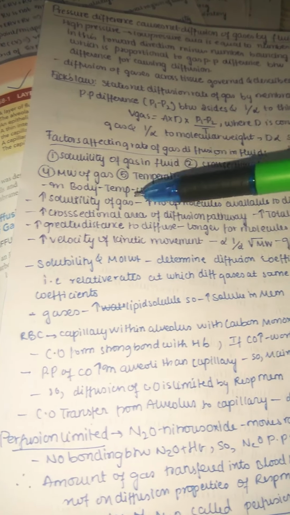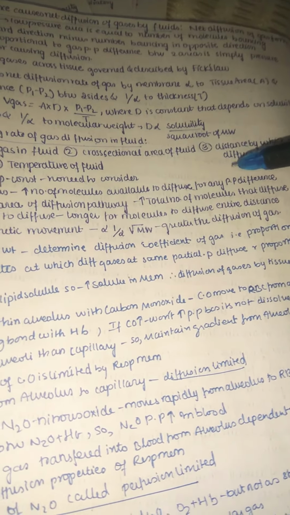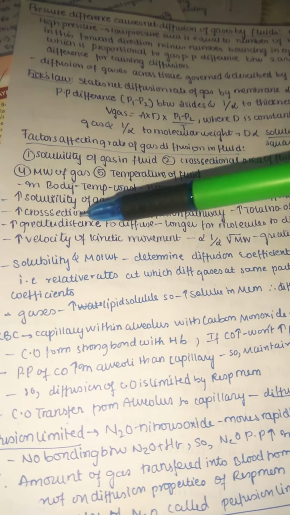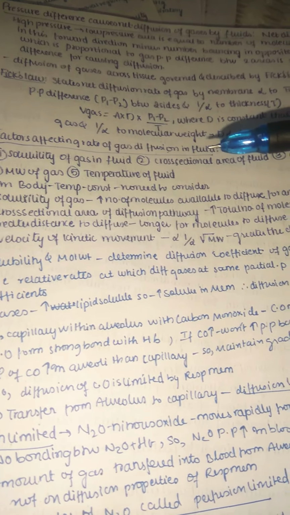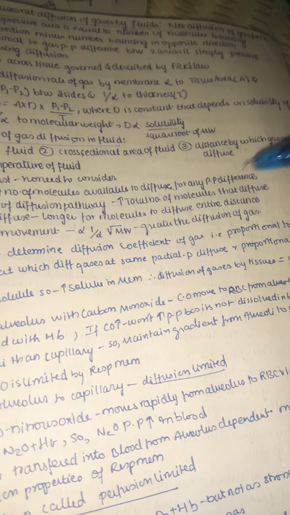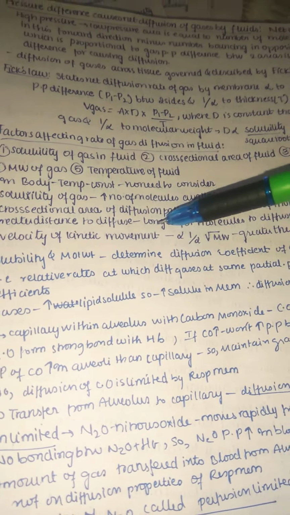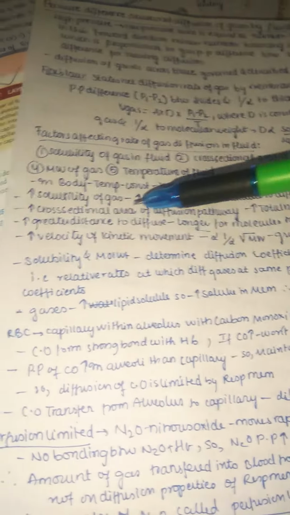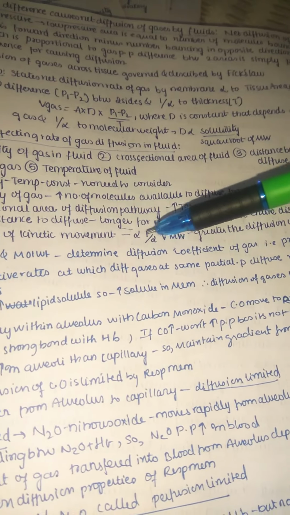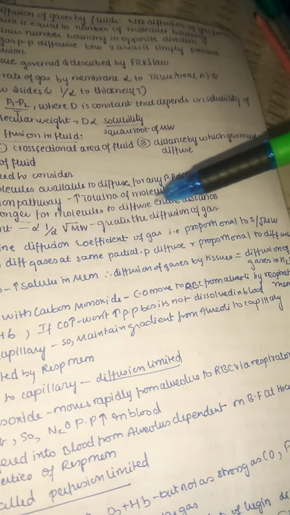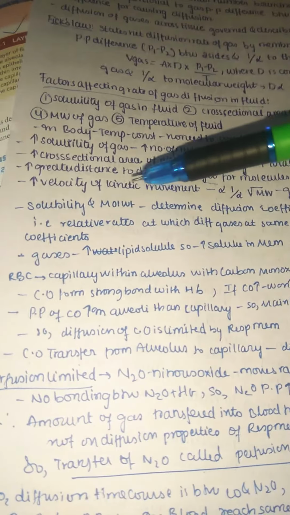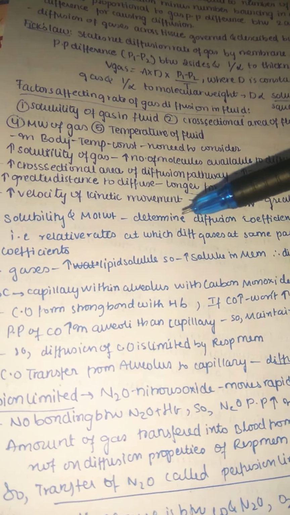Whenever there is an increase in solubility of gas, of course there is an increase in the number of molecules available to diffuse for any partial pressure difference, whereas an increase in cross-sectional area of the diffusion pathway increases the total number of molecules that diffuse. With a greater distance to diffuse, of course it will take longer, so diffusion is decreased, as it takes longer for the molecules to diffuse the entire distance. Velocity of kinetic movement is inversely proportional to the molecular weight; the greater the velocity, the greater the diffusion of gas.